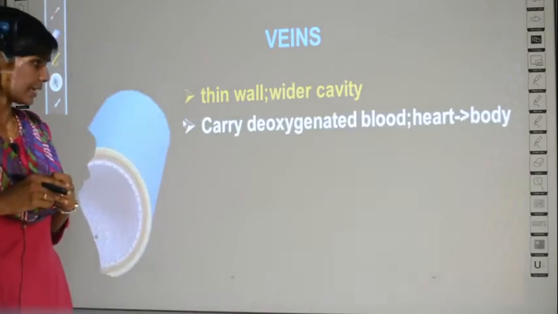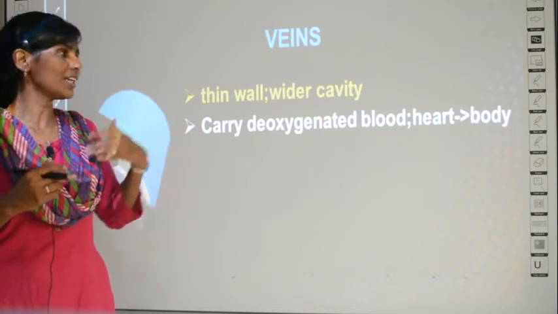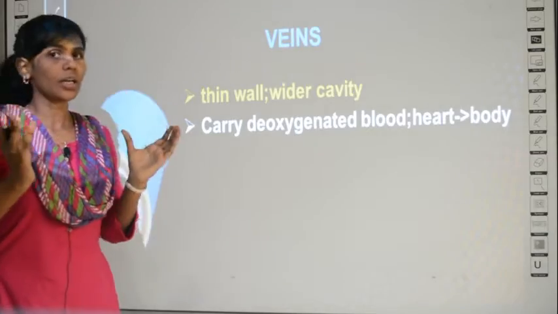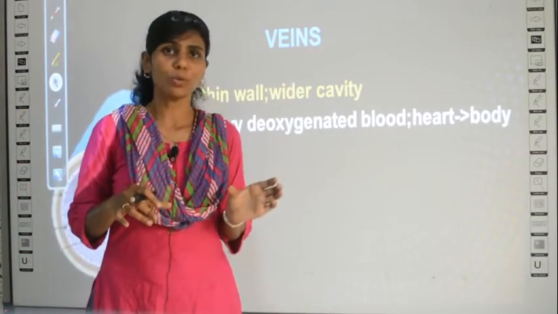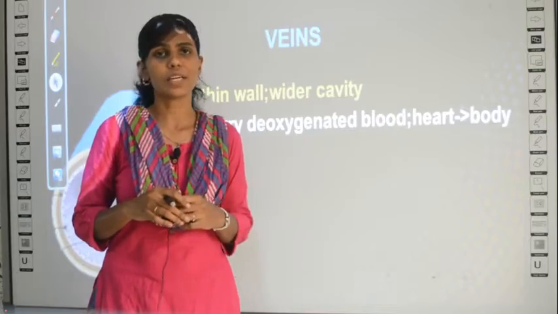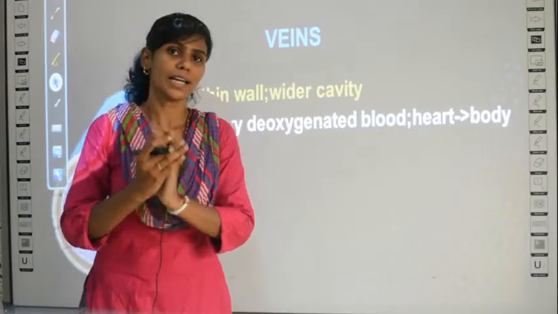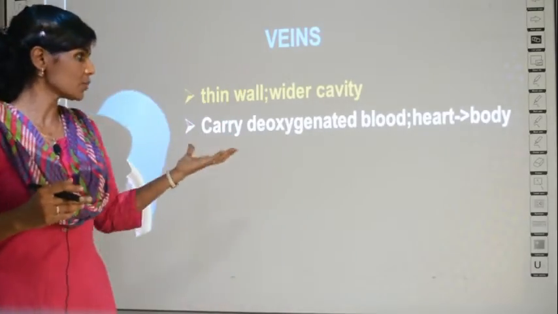Clear? And then, as I told you repeatedly, they carry deoxygenated blood. From where to where? See, in your heart itself, the right side portion is red in color and the left side is blue in color, no? In your previous class we have studied. So, one side of the heart has oxygenated blood and the other side has deoxygenated blood. So, that is why it is given.